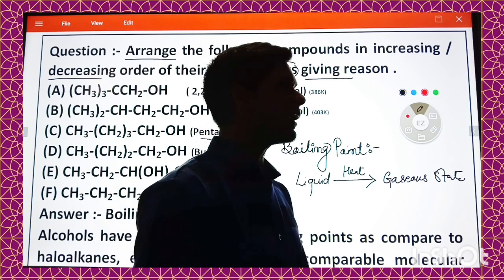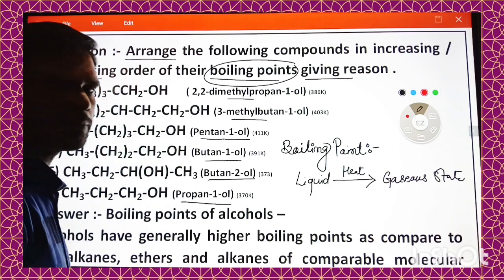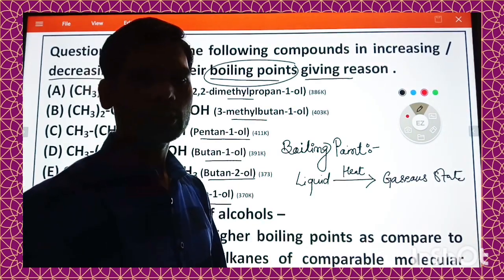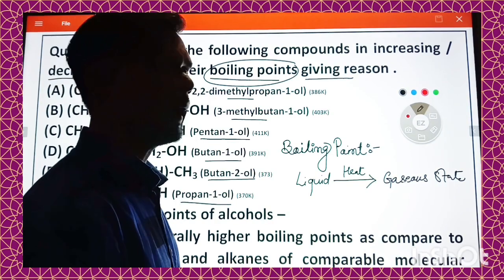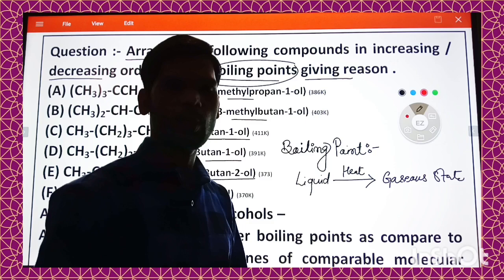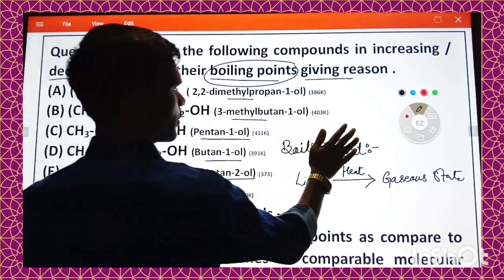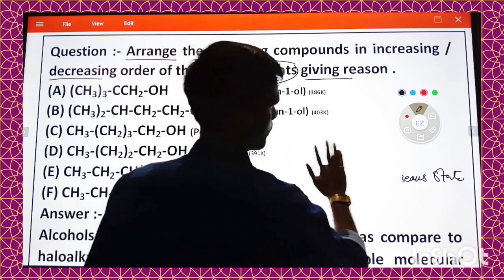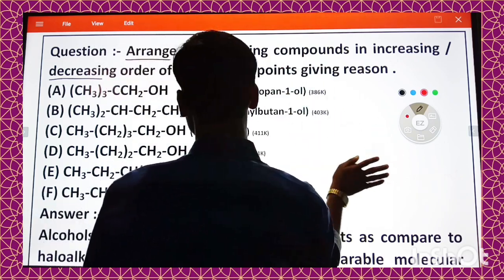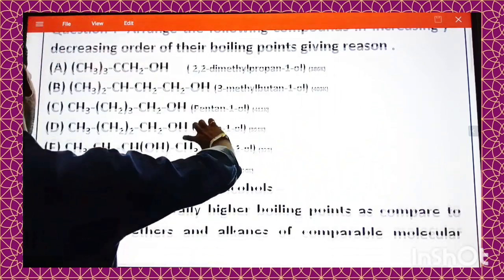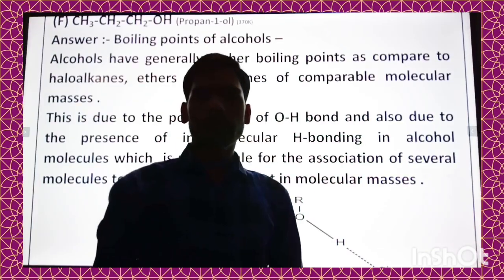So here the molecules that we have are alcohols, different types of alcohols. Let us discuss the boiling point of alcohol and the factors affecting it.